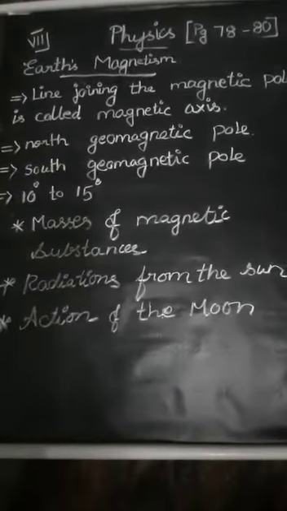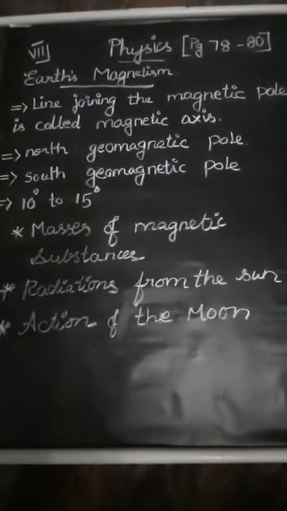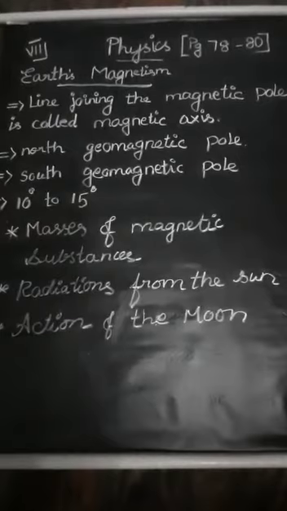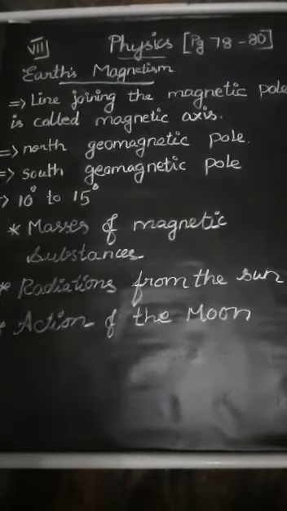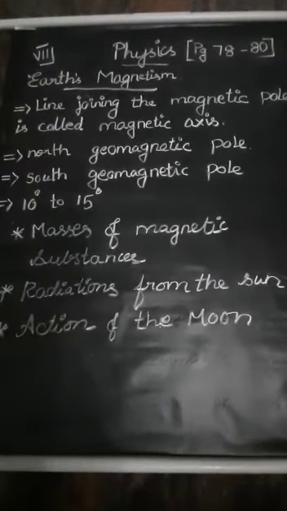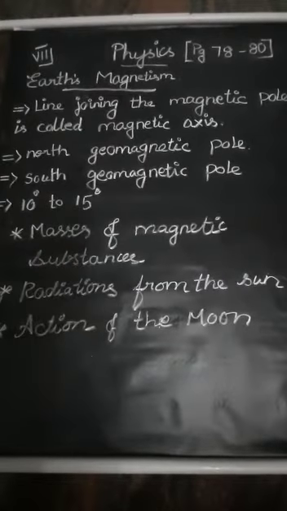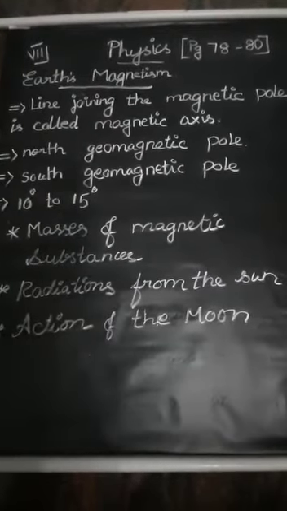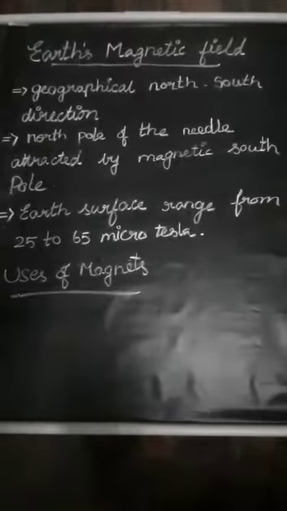However, we believe the Earth's magnetic field is due to the molten metallic fluid inside the Earth, with a core radius of about 3500 kilometers, compared to the Earth's radius of 6400 kilometers. Next we can see the Earth's magnetic field.